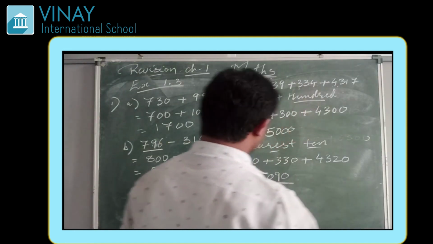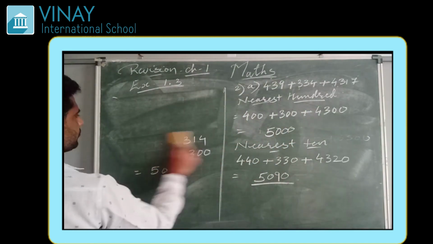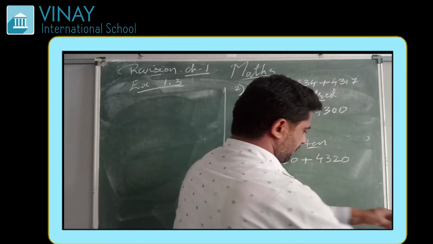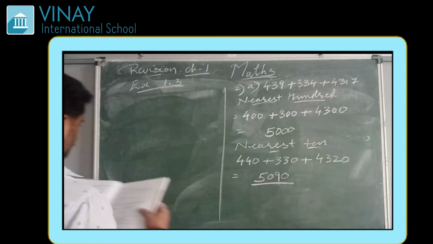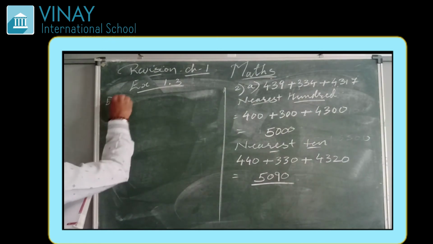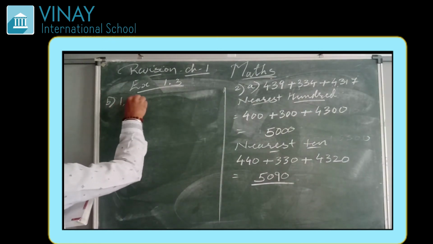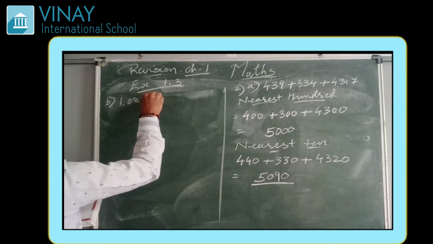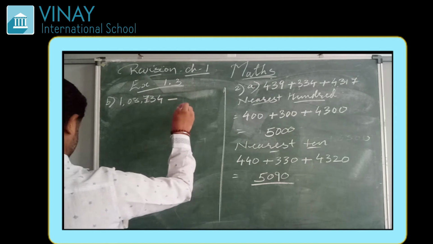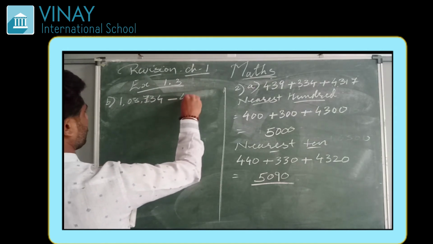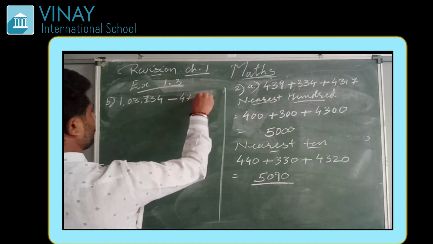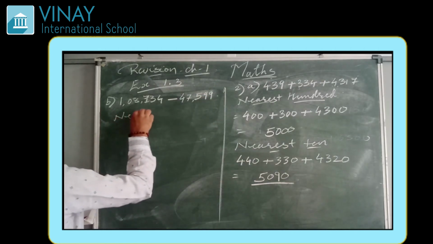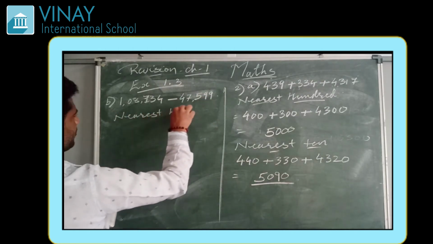Let us see question number B of the same question, again by nearest 10 and nearest 100. Question number B is given: 1,08,734 minus 47,599. First let us see by nearest 100.